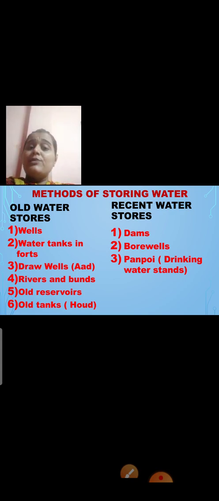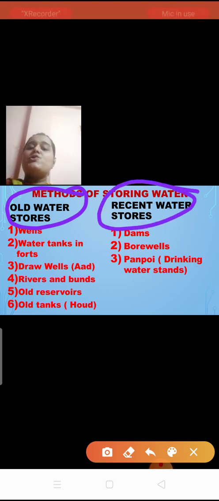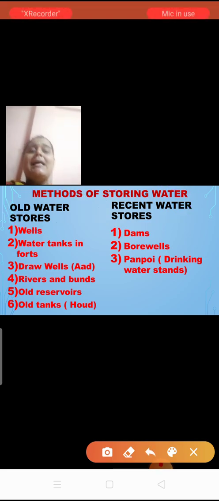Yes, okay. Now see, here comes the important part, methods of storing water. What we are going to learn in today's chapter is, what are the methods of storing water? There are two main methods of storing water. Can you see this? Old water stores is the first method and recent water stores is the second method. Now we are going to learn about each method one by one so that you can understand it in an easier and better way. Now what are the old water stores?